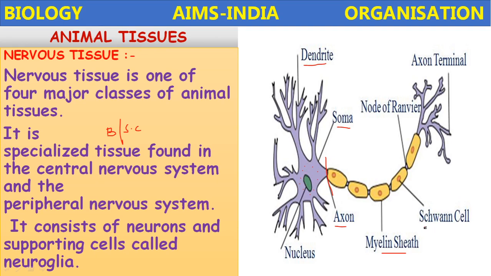It also consists of special cells called Schwann cells. There is a gap in between the myelin sheath, called the nodes of Ranvier, and each neuron ends in nerve terminals or axon terminals which connect to the adjacent neurons. Okay, let us proceed further.